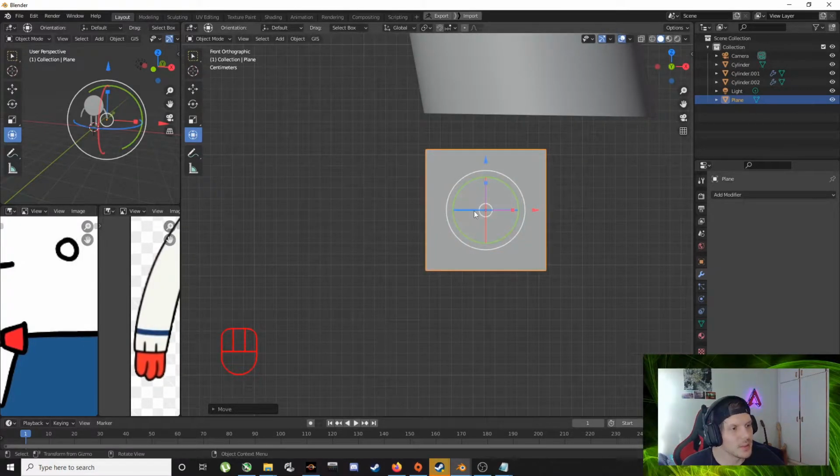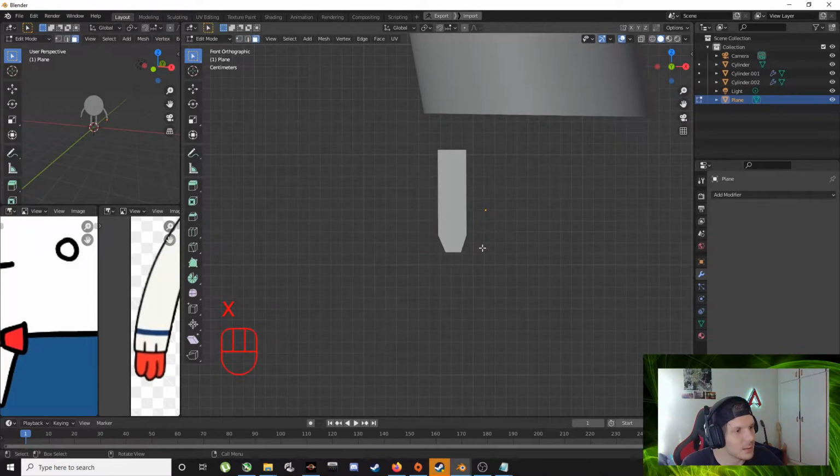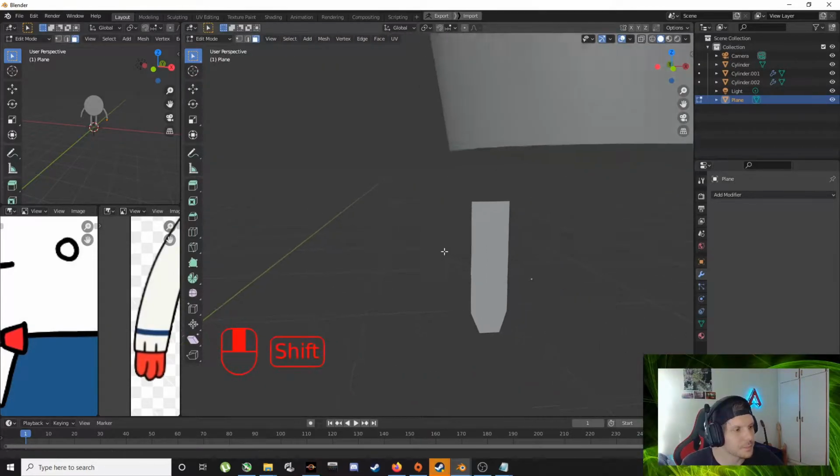So what we can do is edit mode by tab, K, knife tool. Just little cuts like this, boop, boop, boop. Doesn't have to be perfect. Enter, and that'll cut it. 3, face select, that face, X, delete. Boom, one little paper finger, cool.